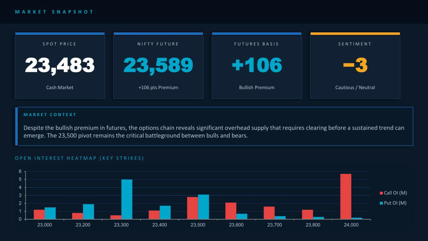The 23,500 level is described as the critical battleground. If Nifty stays above it, bulls are in control. If it falls below, bears take over. Always watch what happens around this level at market open each day.